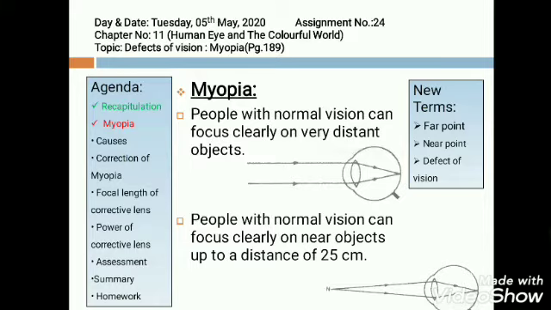Now, people with normal vision can focus clearly on nearby objects up to a distance of 25 centimeters from the eye. We say their near point distance is 25 centimeters from the eye. As you can see in the figure, at point N there is an object. It is a nearby point. The rays coming off this object after striking the eye lens converge again and meet at the retina, and a sharp and clear image is formed at the retina.